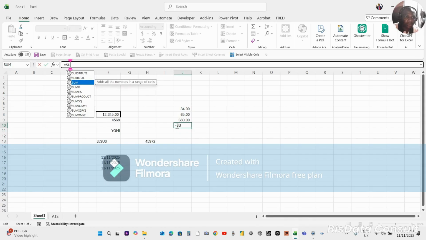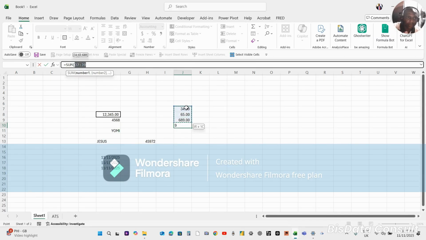So I am on SUM. I then press the tab key to access that sum function. You can see now it's sum. What do I want to sum? I now click this range from this point to this point. That's what I want to sum.